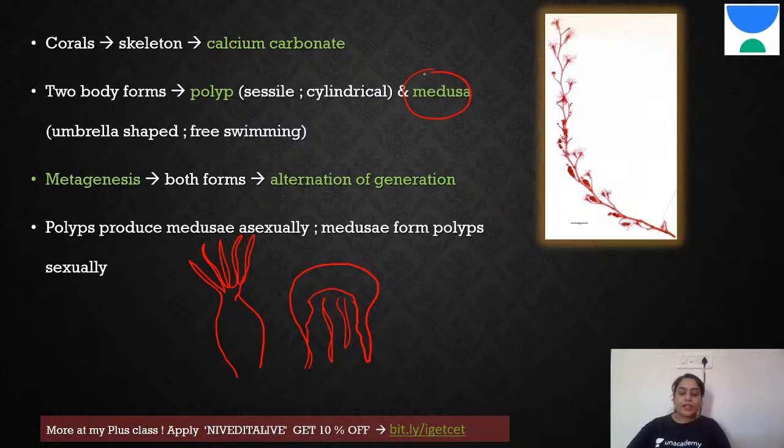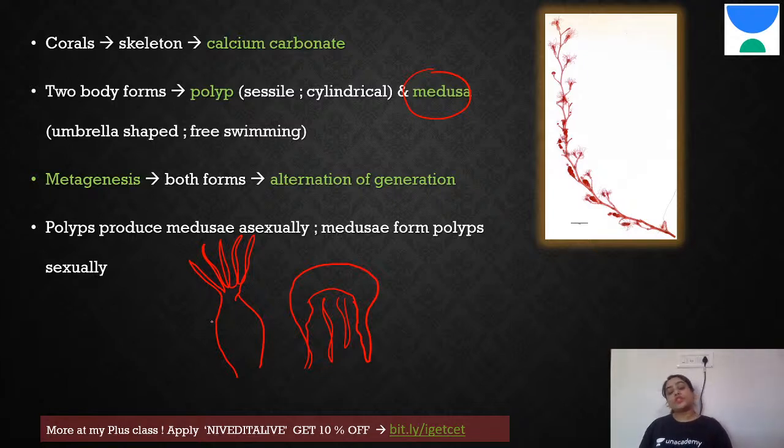Why do we call it the medusa? Medusa, remember the monster, which has a lot of snakes on its head, right? With that in mind, how does the medusa look? Umbrella with a lot of tentacles, right? That's why it's called the medusa. Similarly, here we have a polyp, which is sessile, does not move, cylindrical, and has its tentacles on the top.